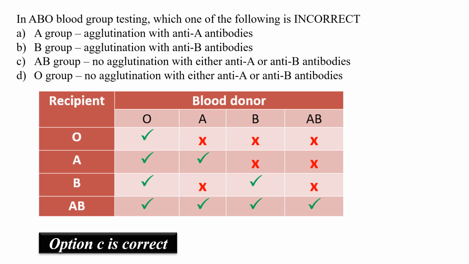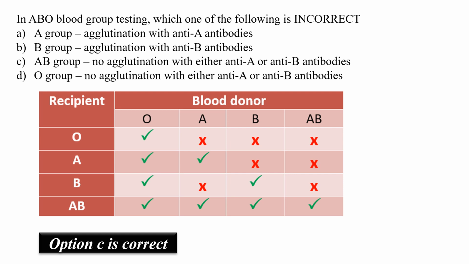It means that if I transfer blood group B to a person with blood group A, the person with blood group A is going to take blood group B as a foreign antigen and is going to react. It will result in various biotransmission reactions. Therefore, it is very unhealthy. Here, option C is correct.